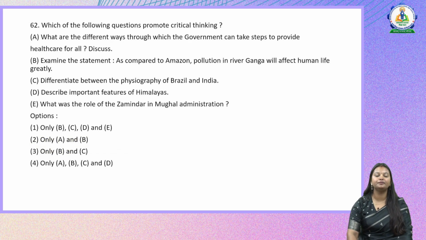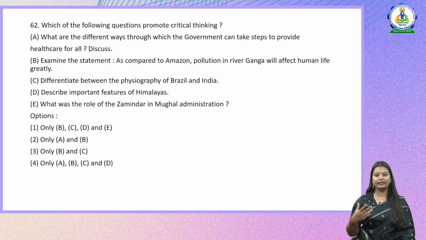The next question. Which of the following questions promote critical thinking? A. What are the different ways through which the government can take steps to provide health care for all? Discuss. B. Examine the statement: as compared to Amazon, pollution in river Ganga will affect human life greatly. C. Differentiate between the physiography of Brazil and India. D. Describe important features of Himalayas. And E. What was the role of Zamindar in Mughal administration?